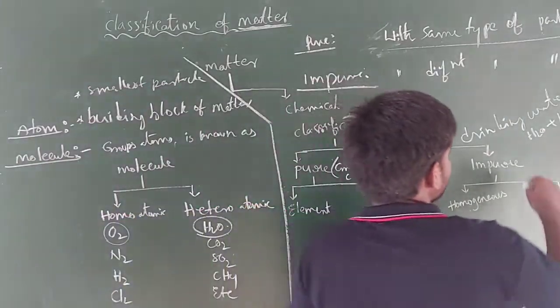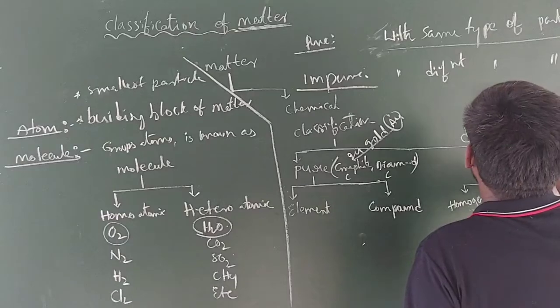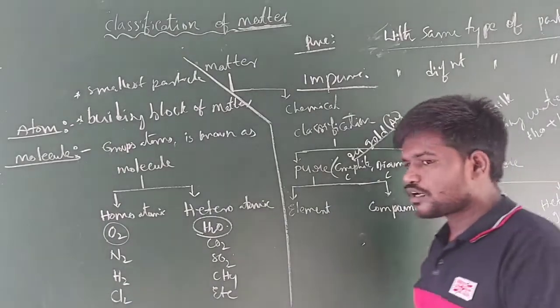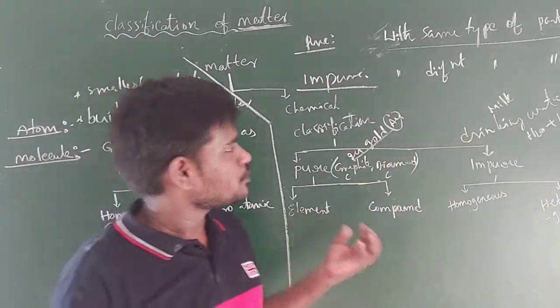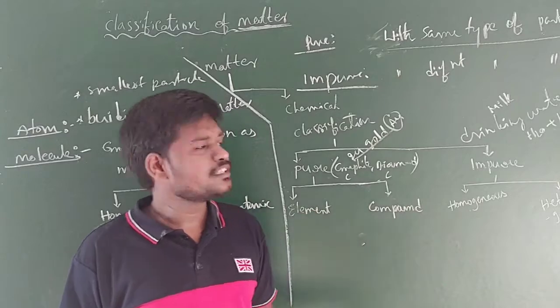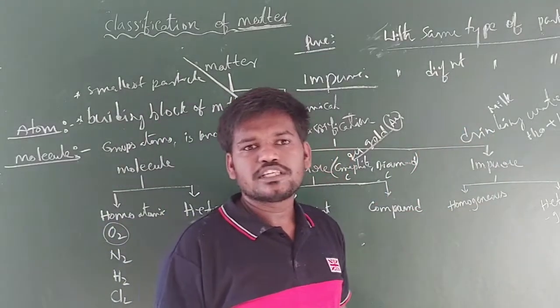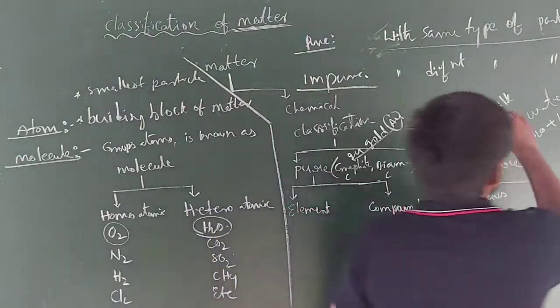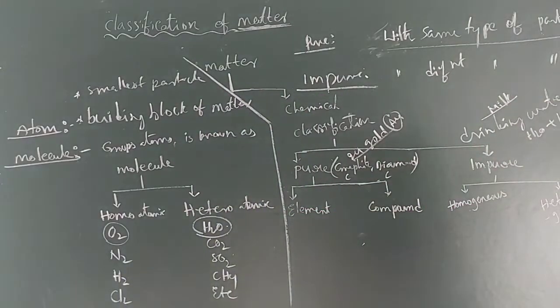And you can take milk. Milk is also an example for impure matter. Milk contains water, and it contains proteins, vitamins and other biological ingredients also present in the milk. So that is a mixture of different types of particles. That's why milk is also an example for impure matter.